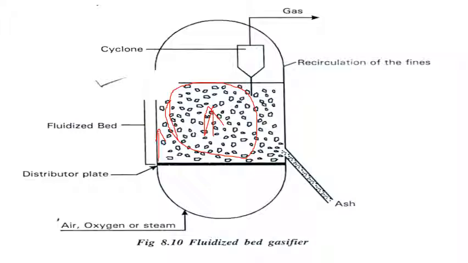In the fluidized bed boilers we are using, though coal is the fuel, river sand or crushed refractory are used as a fluidized bed material.